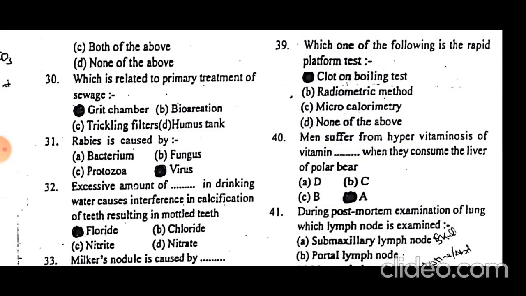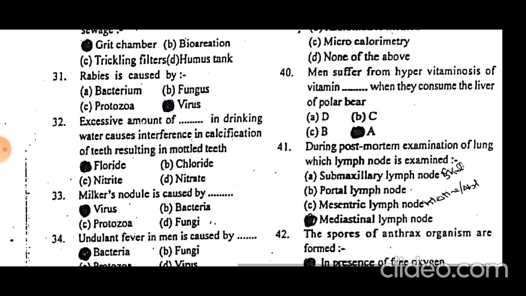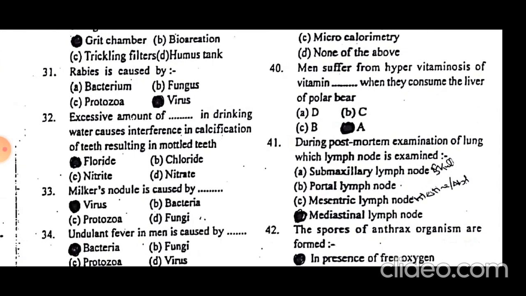The grit chamber is related to primary treatment, where the sewage is checked by the grit chamber. Sewage is linked with the grit chamber, which is related to primary treatment of sewage.